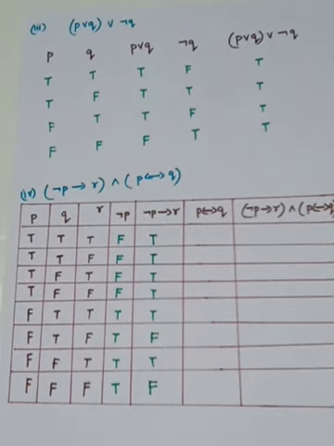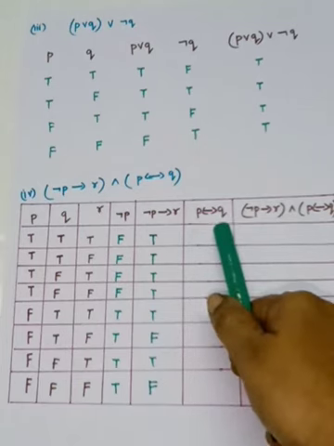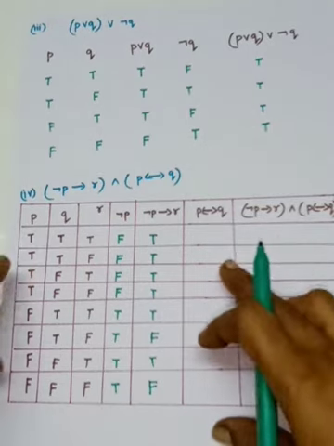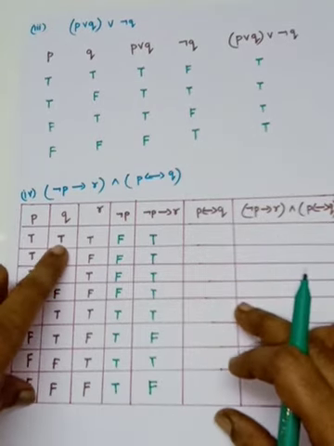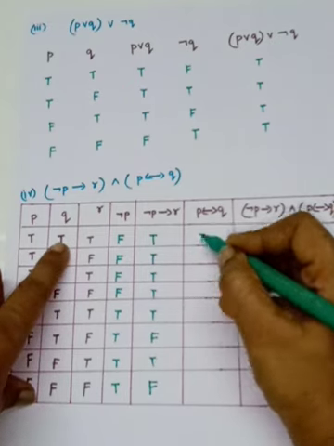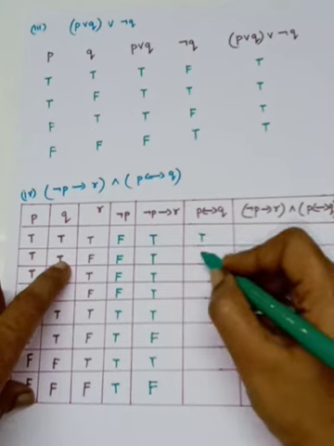Okay. So next, P if and only if Q. Double-sided arrow mark is there. This is the biconditional statement. While we are talking about the truth table, I have said if both have the same truth value, it is true, otherwise it is false. Okay. You look at this P and Q. So first and second column only you have to see. Here you see that both have the same truth value, so it is true. Okay, next one. Here also same truth value, it is true.